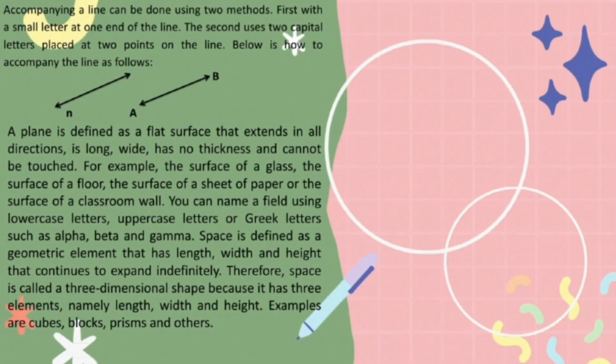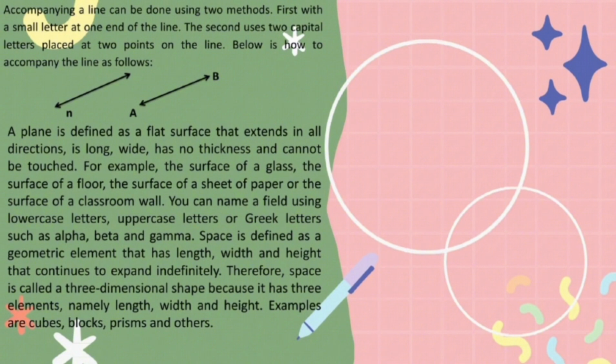Naming a line can be done using two methods. First, with a small letter at one end of the line. The second uses two capital letters placed at two points on the line. Below is how to name a line.